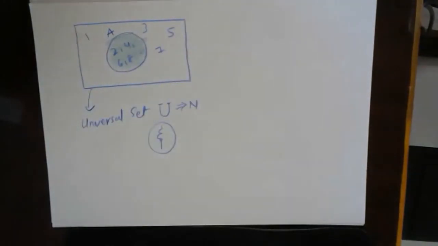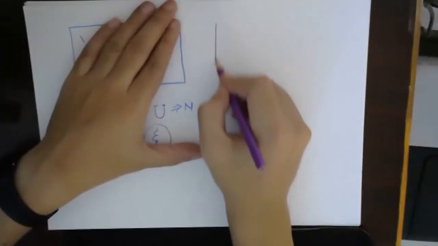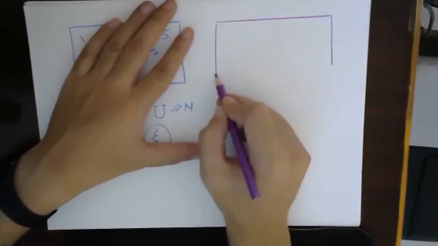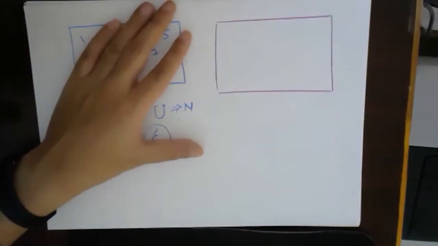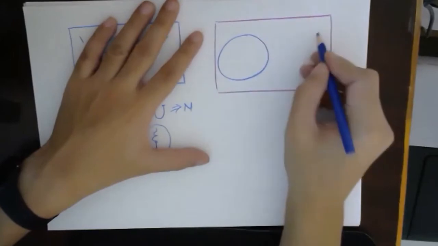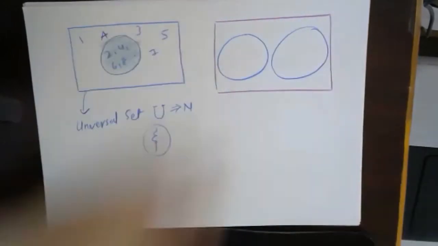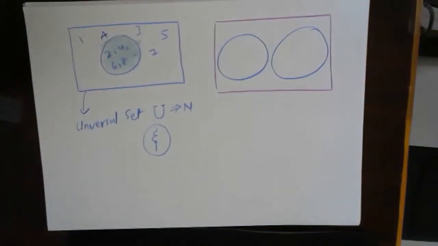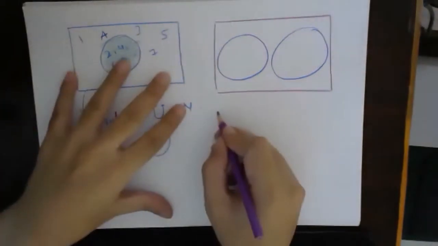Now suppose there were two sets. How can I draw two sets inside a universal set? Let's see.